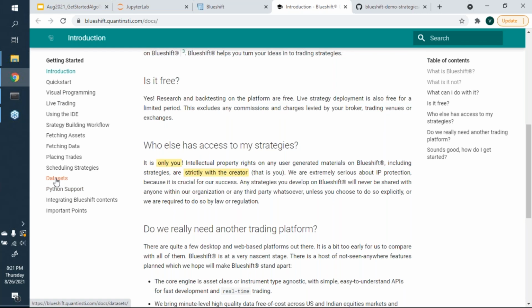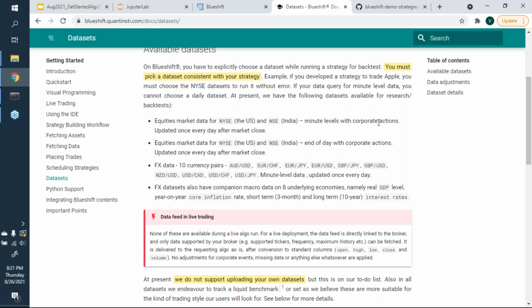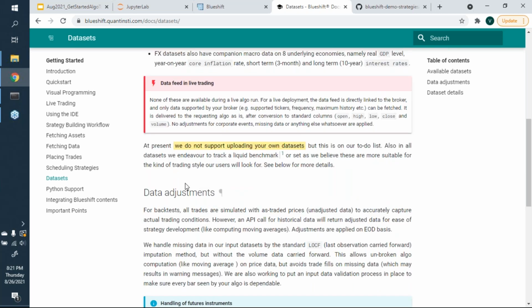And if you go to data sets, it tells you specifically the data sets that are available. So at present, we have the following data sets available, which is equities market data for NYSE and NSE, minute level with corporate actions, updated once every day after market close. We have equities market data again, end of day with corporate actions. We have FX data for 10 currency pairs. We also have companion data, right? So these are the things that are available. You can check out the documentation and you'll find answers there.